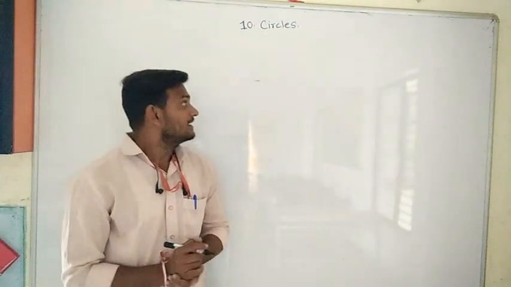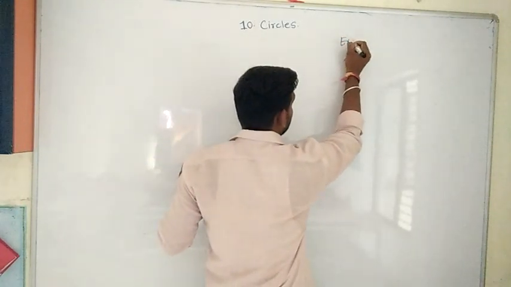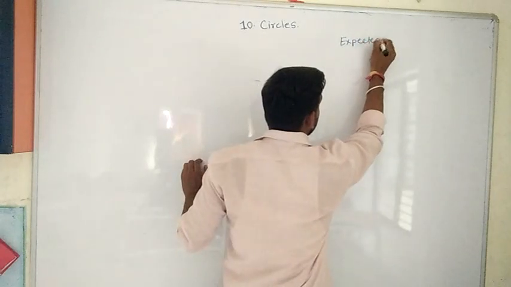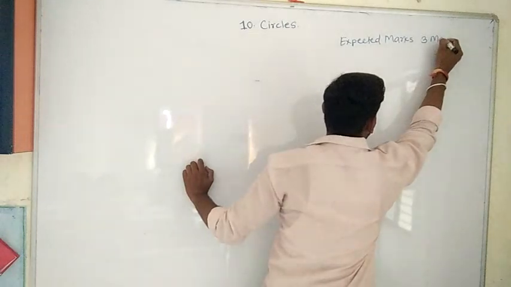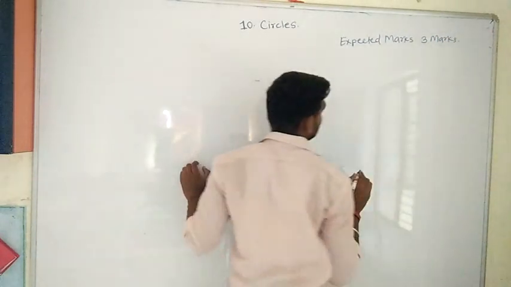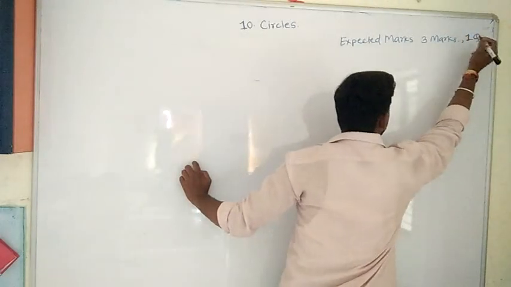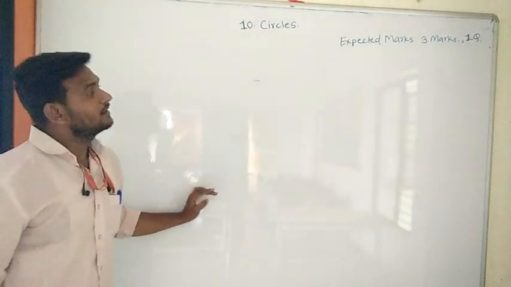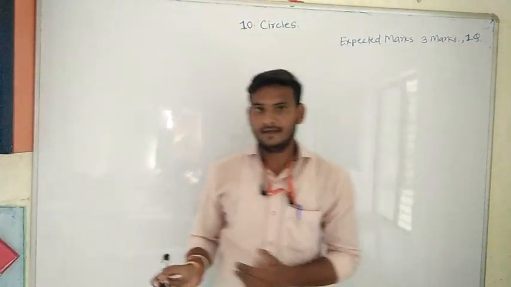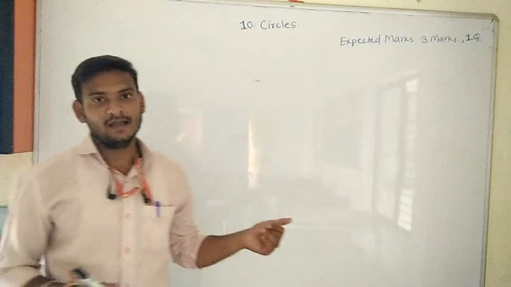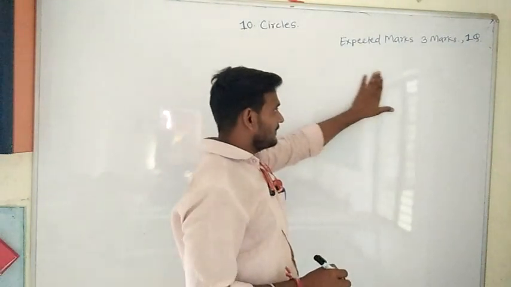The expected marks for the circle chapter in the board examinations are 3 marks, one question of 3 marks. Or they can also ask 1 to 2 questions from the MCQ. If they ask, then the expected marks will increase by 5 marks. Therefore, the circle chapter is very easy, and you can score in this chapter.